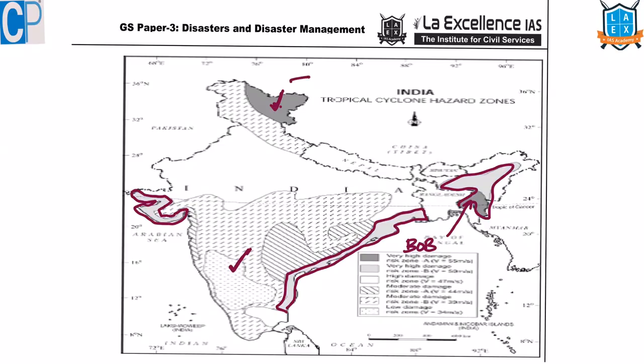Here why? We said there is another kind of cyclone, that is temperate cyclone. This region is a hilly region with very low temperatures. So here temperate cyclones are common.